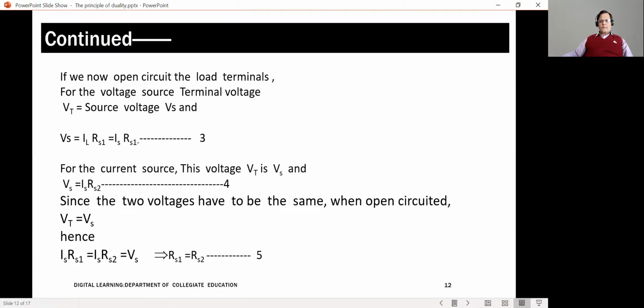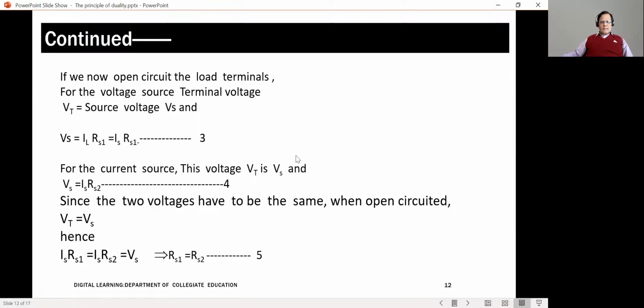Now, the same voltage when open circuited should appear across the current source also. And for a current source, if you recall the first session, the output voltage can be measured as Is into Rs.